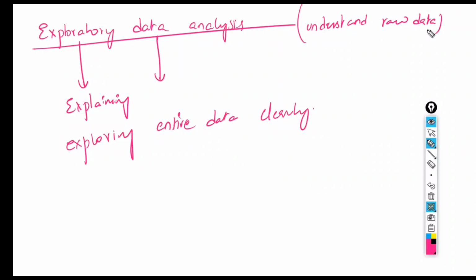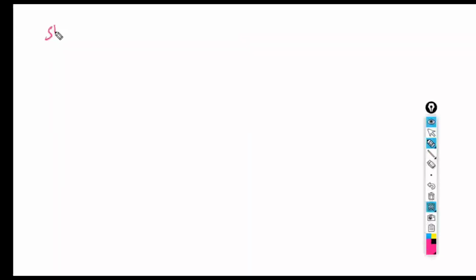Now, if you understand the original data first, then you can proceed to the predictive analytics part very easily, or decide what is to be done next. Without understanding the original data, you can't do predictive analytics. For example, in this class, whatever students have joined the course, first you have to understand the students, and based on the students' requirements, we have to fulfill them.